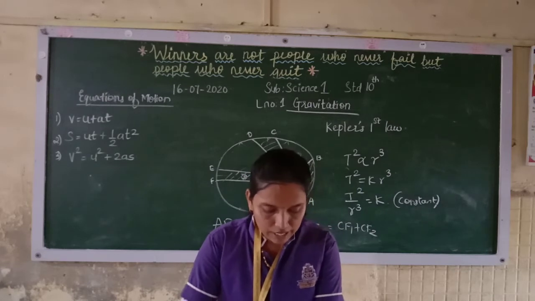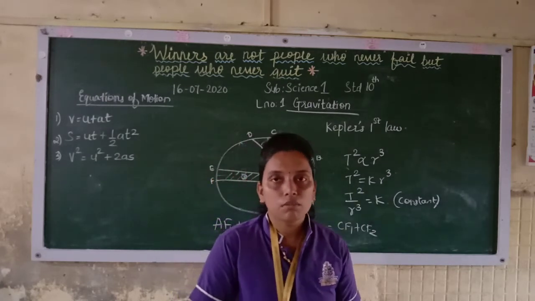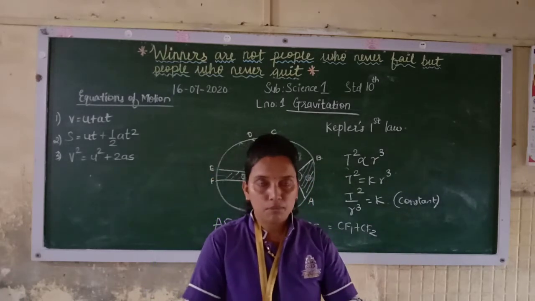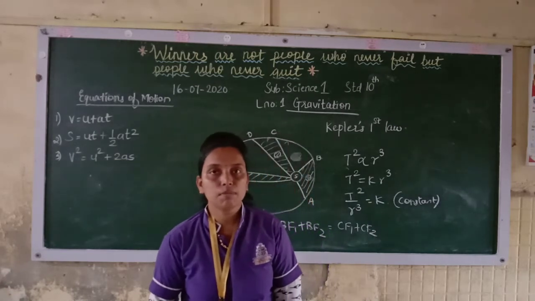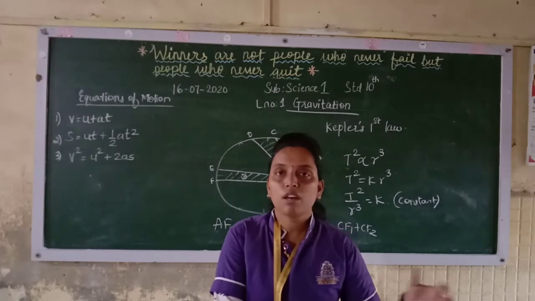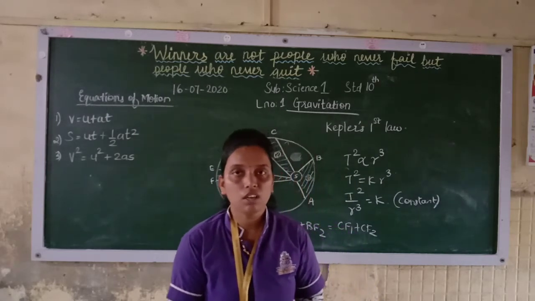This force is directly proportional to the product of the masses of the two objects. Product means multiplication. And it is inversely proportional to the square of the distance between them.